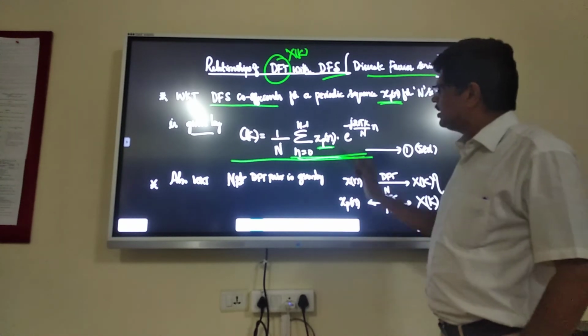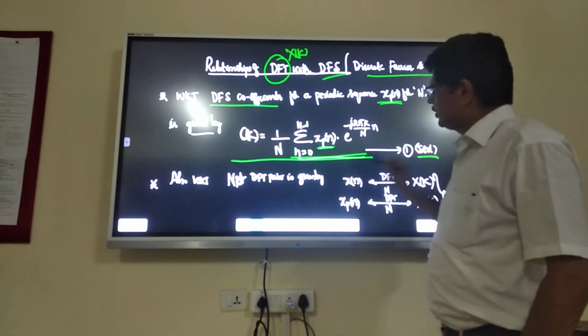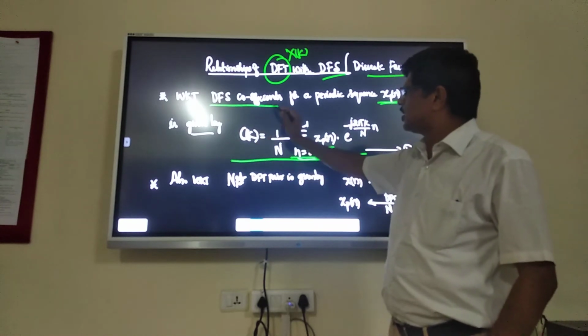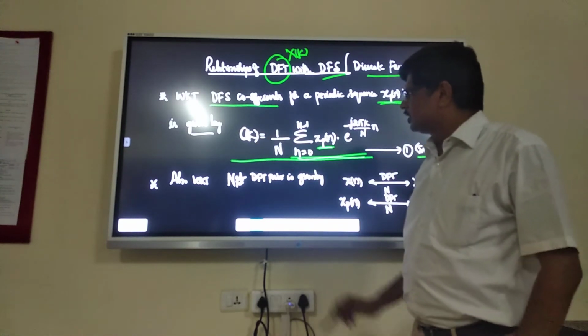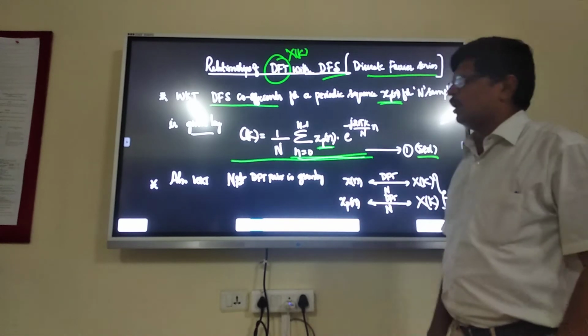This is the standard DFS coefficients formula. Call this equation number 1.